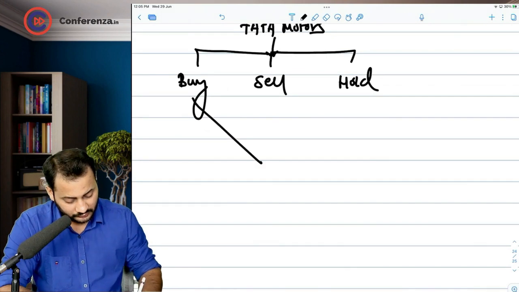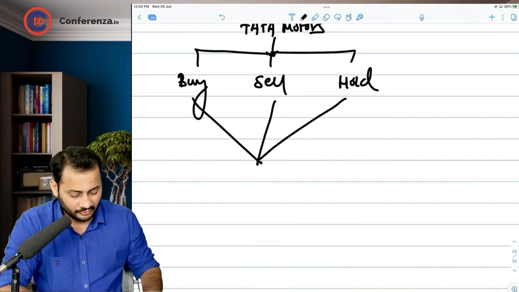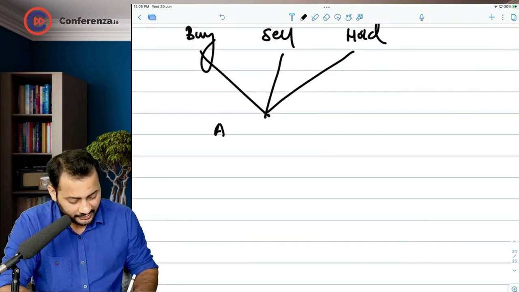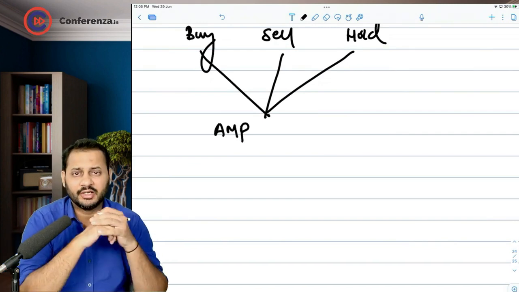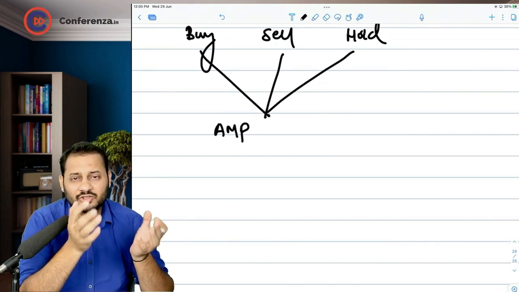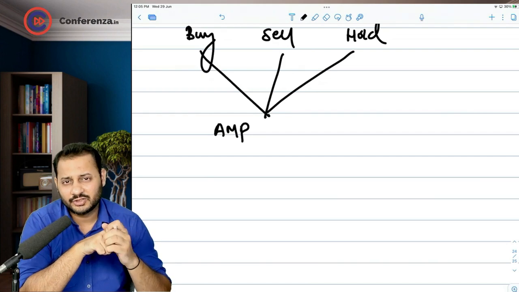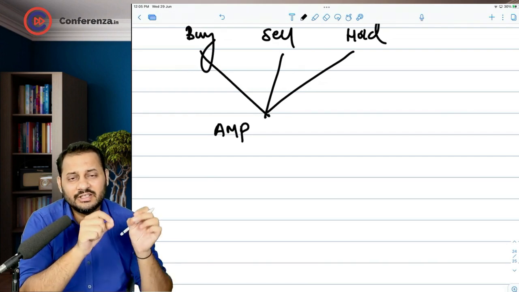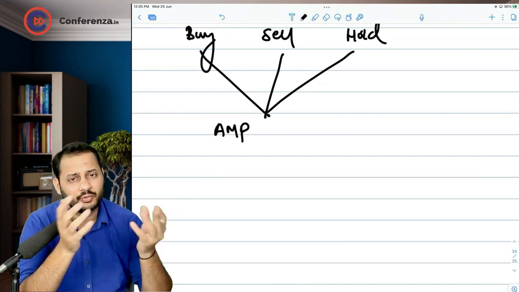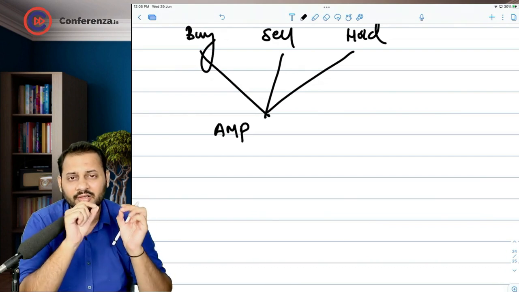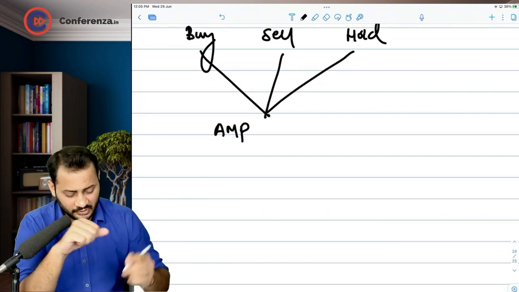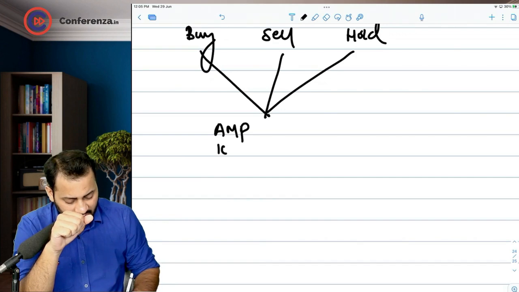Now, these decisions will depend on two parts. The first is the actual market price of the equity, which you can easily obtain from the stock exchanges. You can Google it and you will get to know the current market price of the share. Let's say, for example, the current market price is 100 rupees.